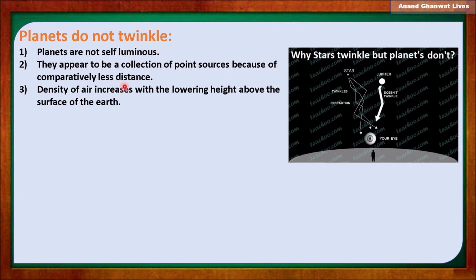The density of air increases as we lower the height towards the earth's surface. Here is the earth's surface, and as we come from stars or planets to earth, the density of air increases, which means the refractive index also increases.